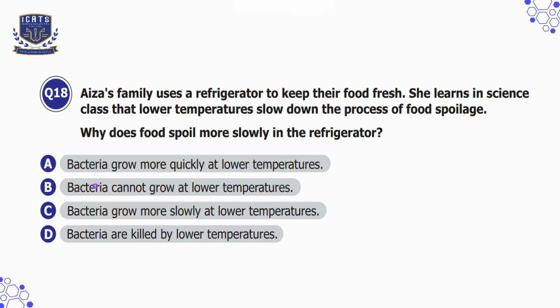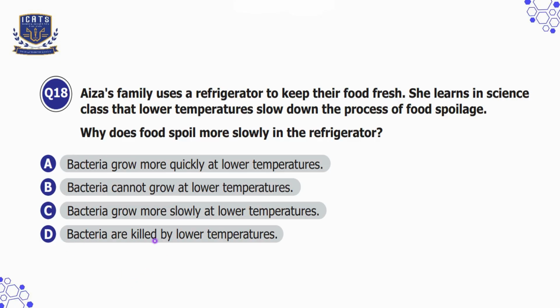So option A is bacteria grow more quickly at lower temperatures, which is incorrect because bacteria grow more slowly at lower temperatures and not more quickly. Option B is bacteria cannot grow at lower temperatures, which is incorrect because bacteria can still grow at lower temperatures, just at a slower rate. Option C is bacteria grow more slowly at lower temperatures, which is correct.